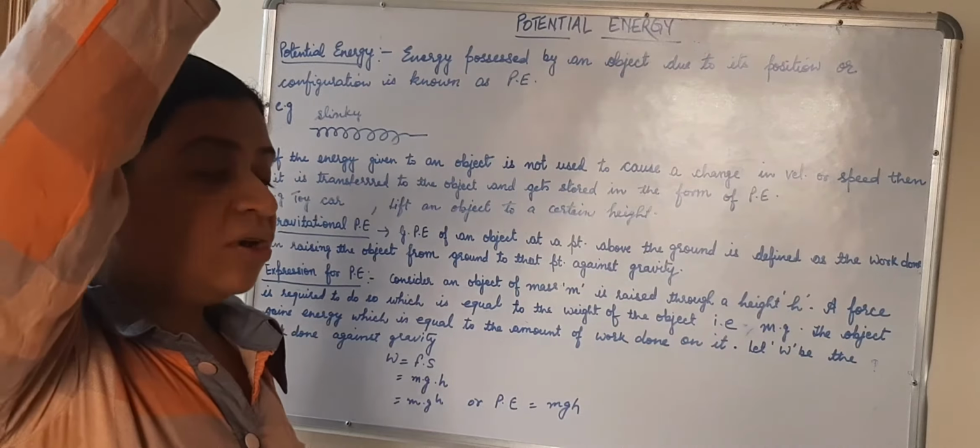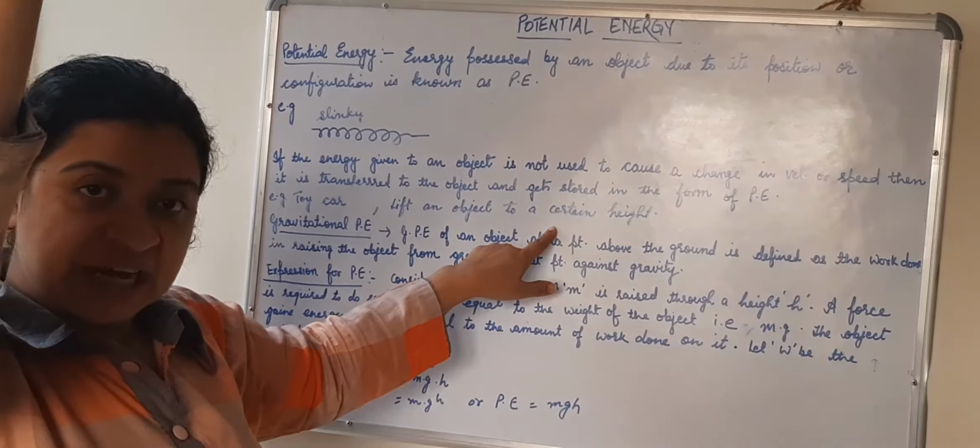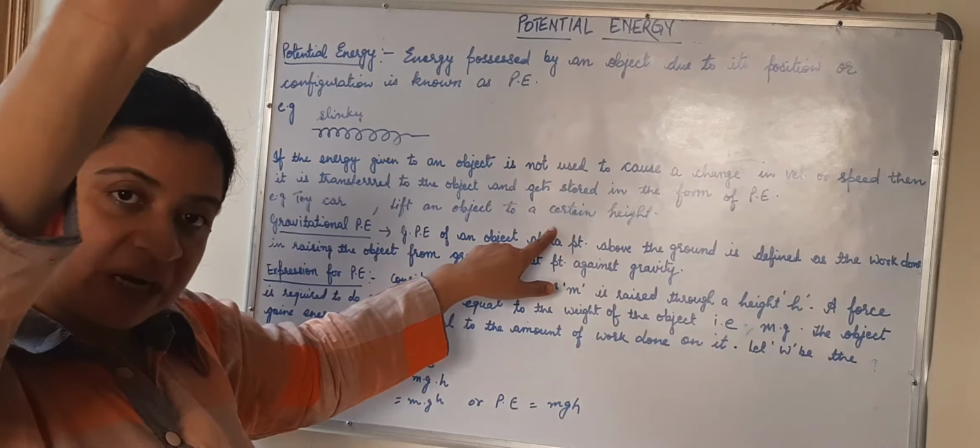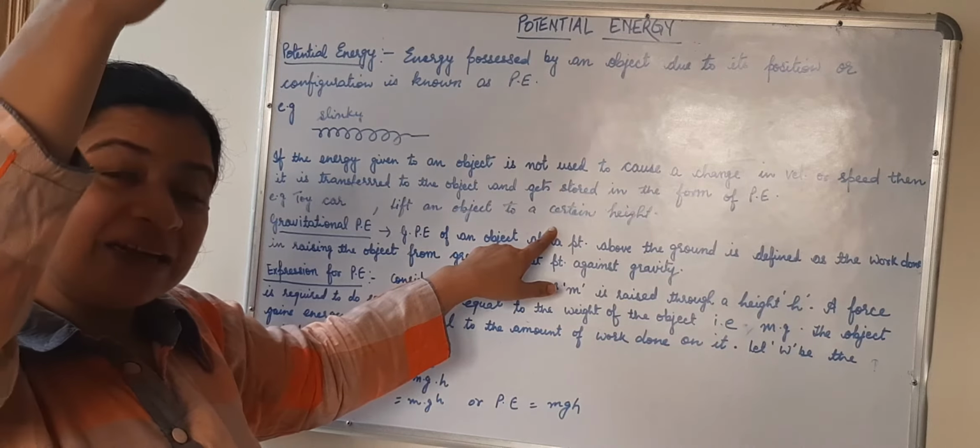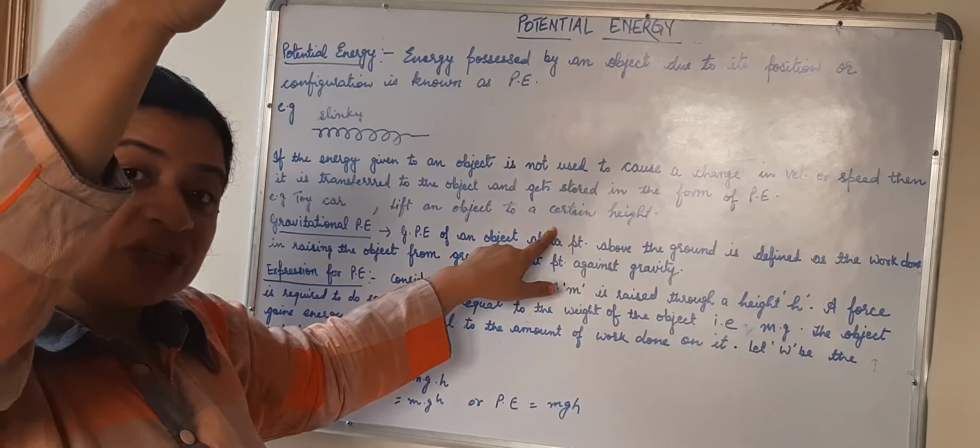Like in this case of stone, because you had taken the stone to a certain height, then you stopped over there, you did not release it. Now that energy which is stored in the stone is in the form of gravitational potential energy, because here you have done the work against gravity. If it is in the favor of gravity, it means that the object has to come down, but it is not coming down.